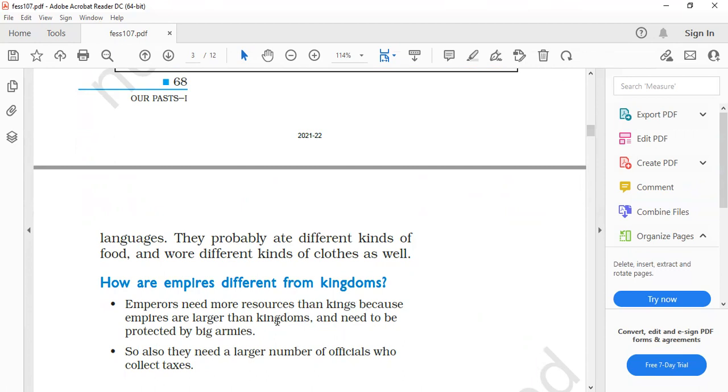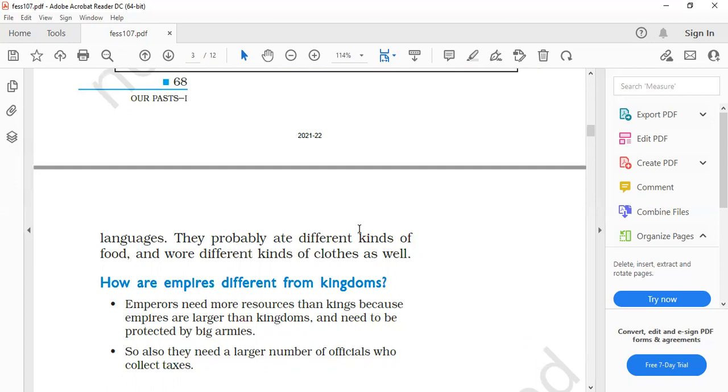So if the question is asked, why is it called an empire, the answer must start like that: empires are larger than kingdoms and need to be protected by big armies.